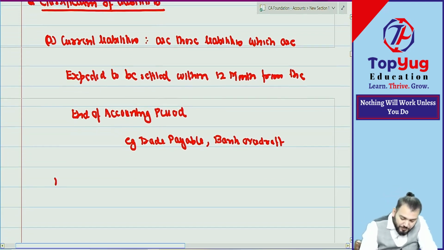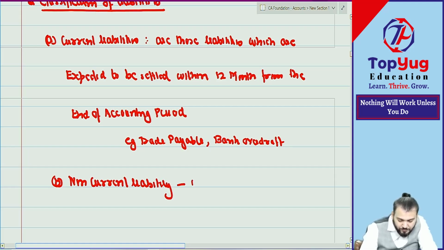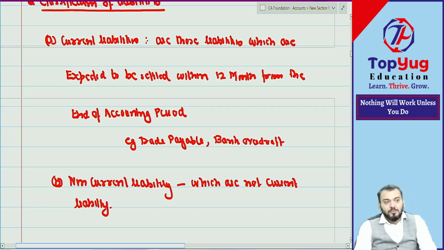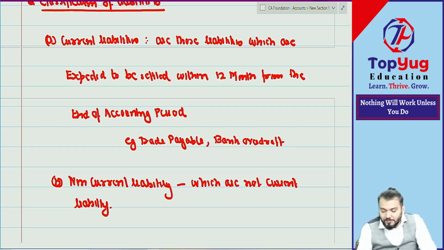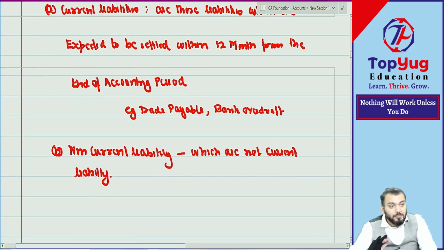Then second will be what? Non-current liability. Non-current liability will be those which are not current liabilities. I can say in this way, which are payable after 12 months from the end of the reporting period. Understood?